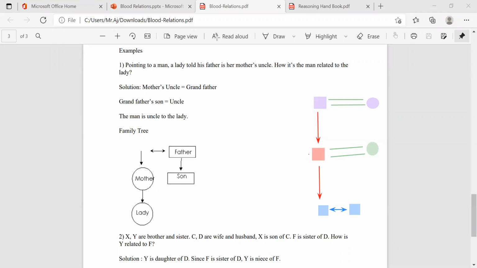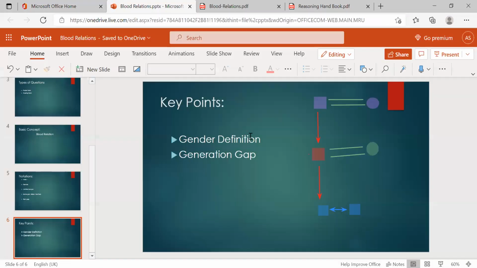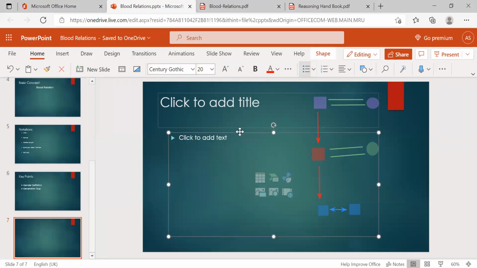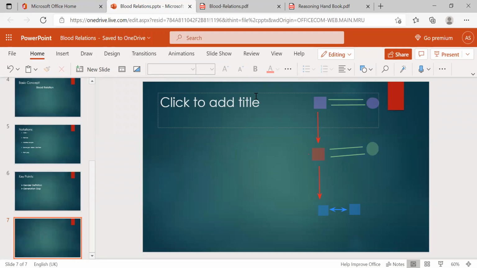Now in this family, how many members are there in total? Six members. So how many females?